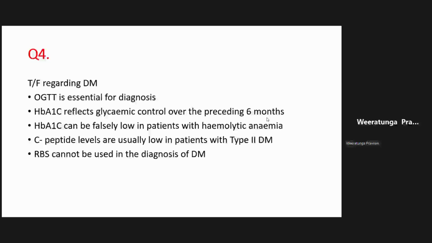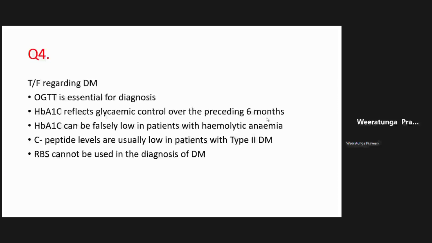So in the initial stages of type 2, because of the insulin resistance, the insulin level goes up because the body is trying to overproduce insulin to overcome the resistance, and the C-peptide level also goes up as a consequence. So those three MCQs are sort of diagnosis and classification related points, right?